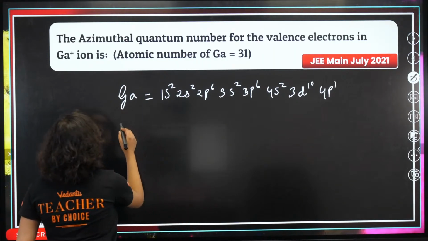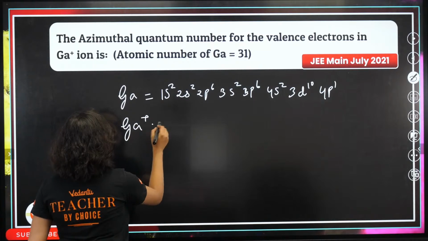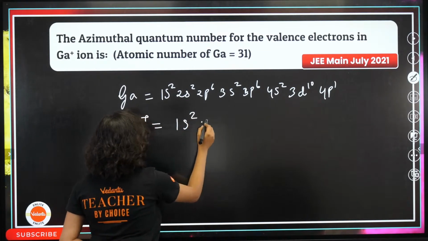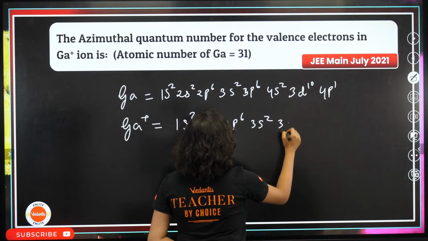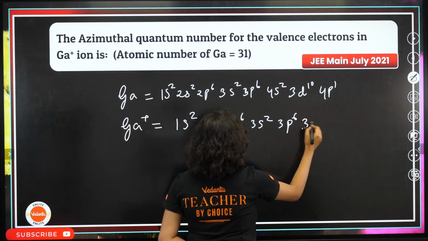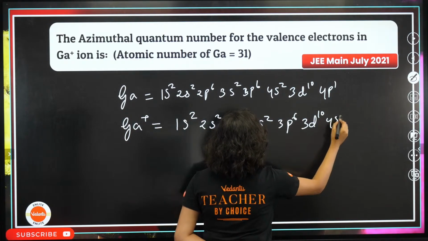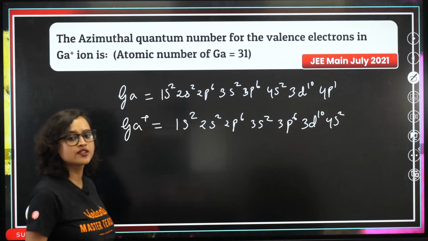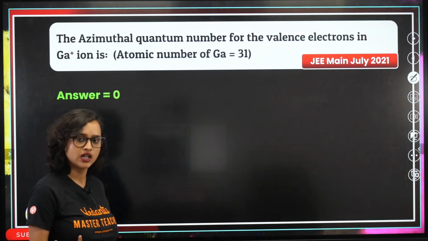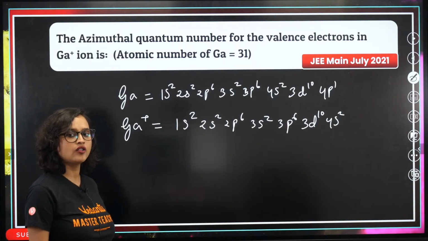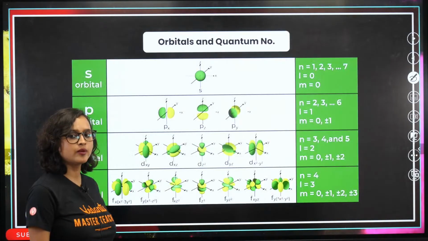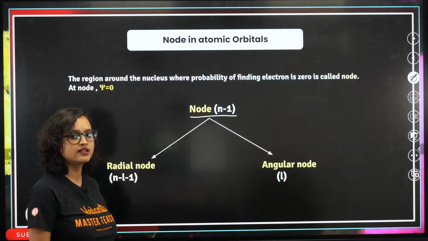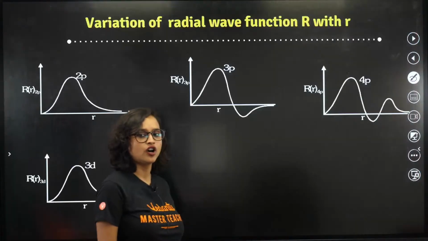Now it is saying that it is gallium plus, that means we will write it as 1s2, 2s2, 2p6, 3s2, 3p6, then 3d10 and then 4s2. Now what will be the azimuthal quantum number? 0. Very good. How did we know this? See, 4s2, so 0.